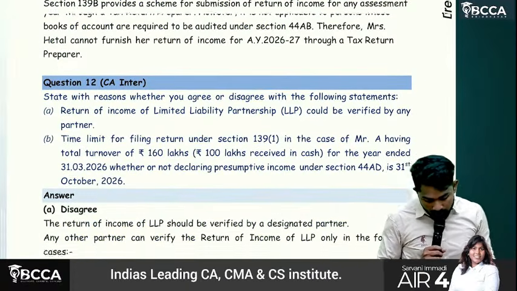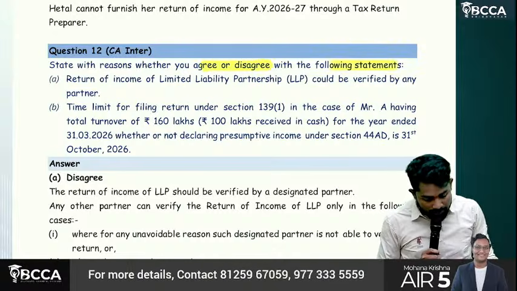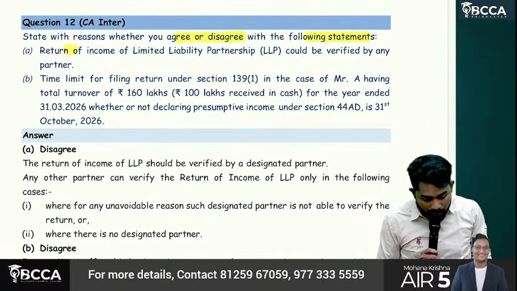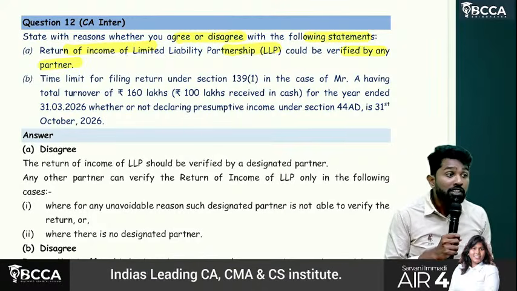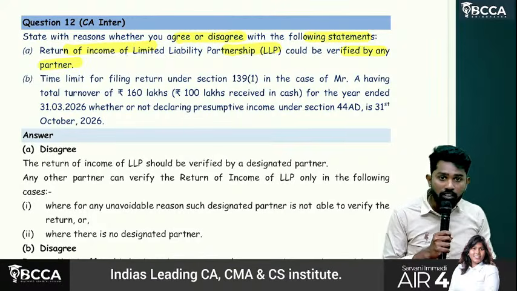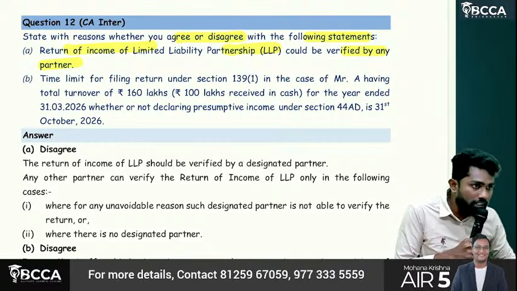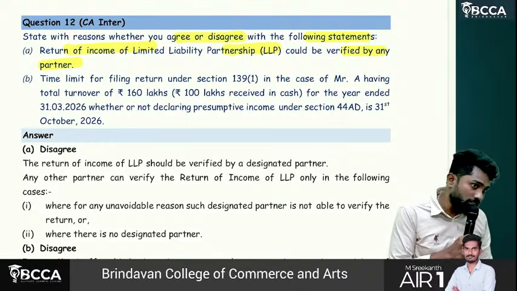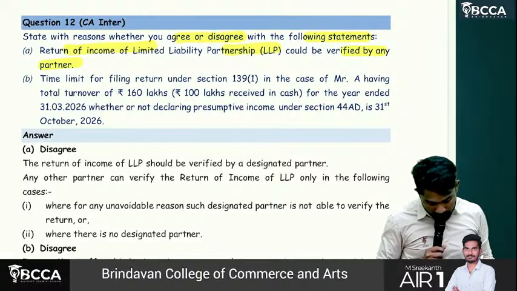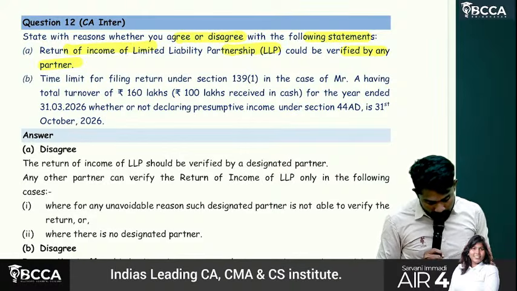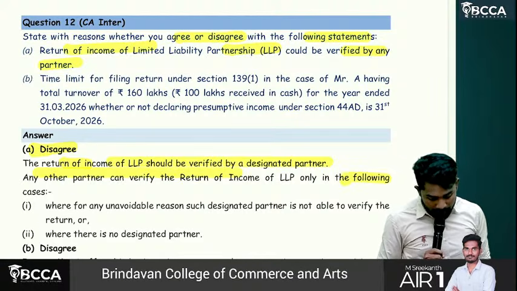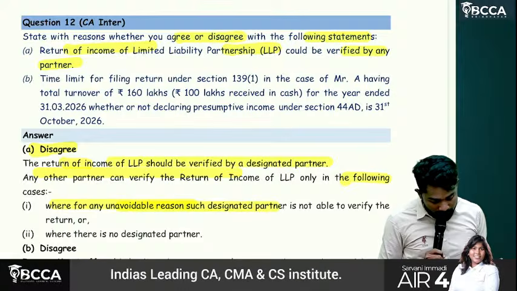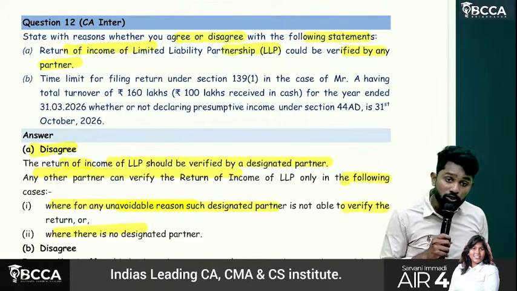Then state with reasons whether you agree or disagree with the following statements. Return of income of LLP could be verified by any partner. First, the designated partner. If the designated partner is not available or mentally incapacitated, then any other partner. See, the answer is disagree, it should be verified by the designated partner. Any other partner can verify when there is any unavoidable reason for the designated partner or when there is no designated partner.